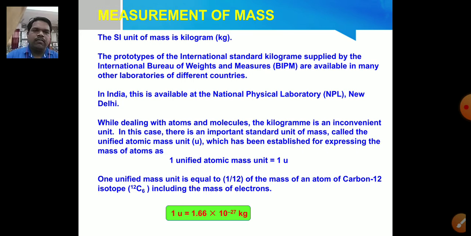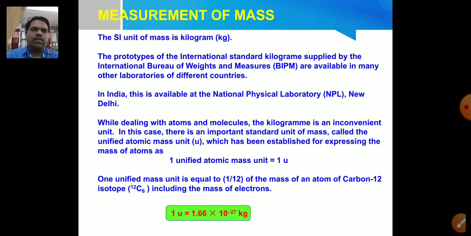How can you define one unified mass unit, or 1 u? One unified mass unit is equal to 1/12 of the mass of an atom of carbon-12 isotope, C-12 with atomic number 6, including the mass of electrons.